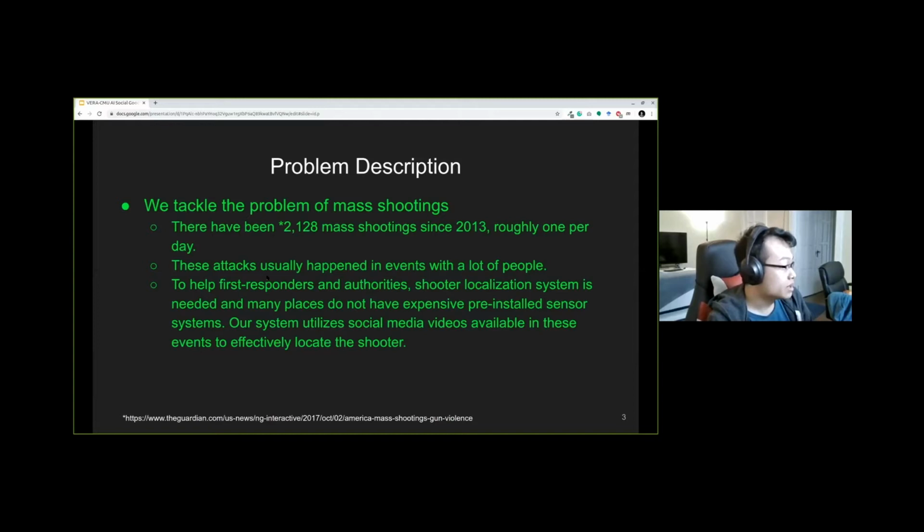So in this system, we tackle the problem of mass shootings. There have been over 2,000 mass shootings since 2013, roughly one per day. And these attacks usually happen in events with a lot of people. So to help first responders and the authorities, a shooter localization system is needed, and many places do not have expensive pre-installed sensor systems like ShotSpotter. Our system utilizes social media videos available in these events to effectively locate the shooter.